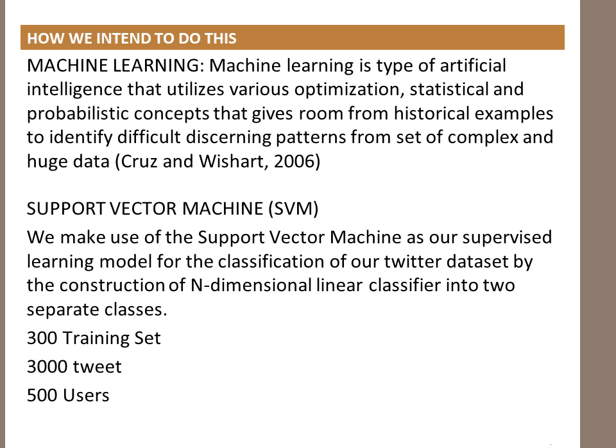In order to achieve this, we will be making use of a machine learning algorithm. The algorithm we will be using is called the support vector machine algorithm, SVM. We'll be using 3000 tweets within a 2 weeks time frame for 500 users. And 300 will be our training set, which we will label as an example for the system to learn from.